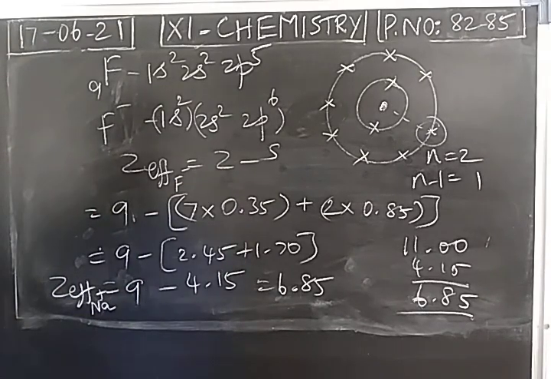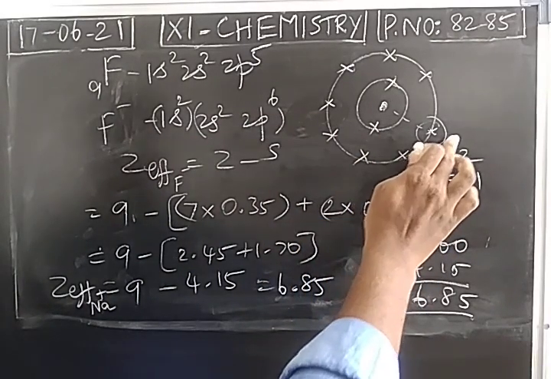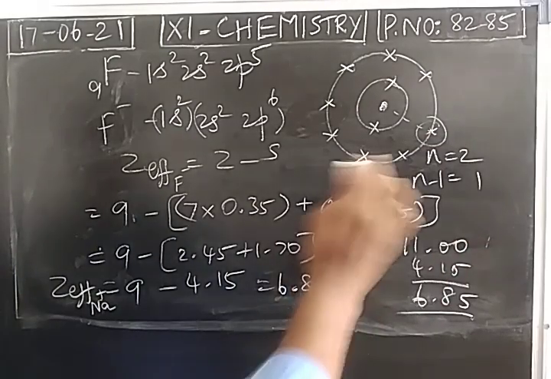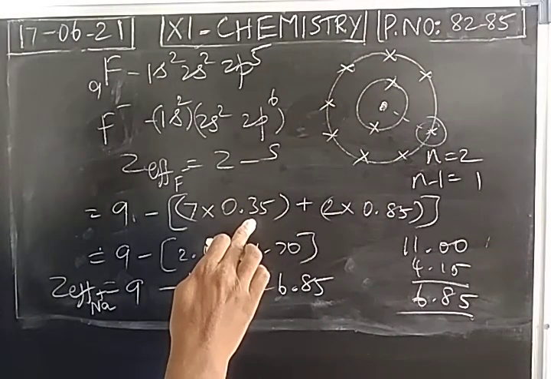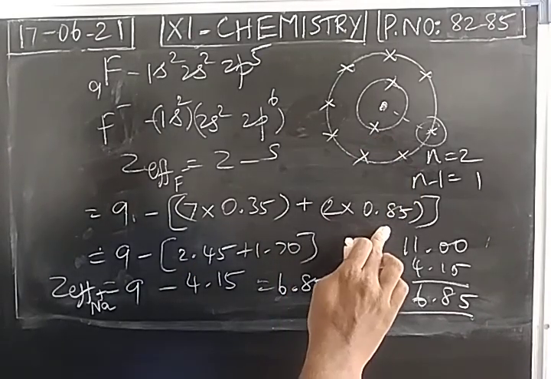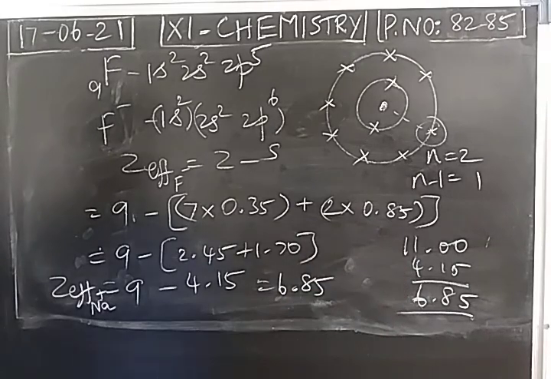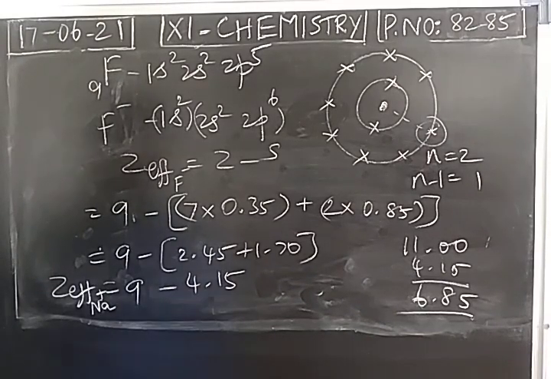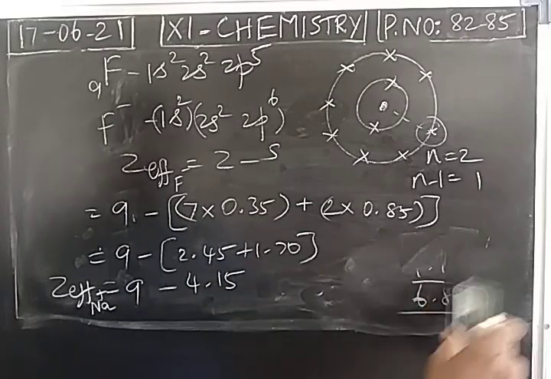Atomic number 9. Screening constant, the same calculation. Screening constant can be calculated with the help of Slater's rule. We select the last electron. So 7 electrons are present in the nth shell. Each electron is contributing 0.35. 2 electrons are present in the n-1 shell. It is contributing 0.85 as a value towards the screening constant. So the screening constant for the fluoride anion, for the last electron in the fluoride anion, is 4.15. What is the effective nuclear charge of the anion?